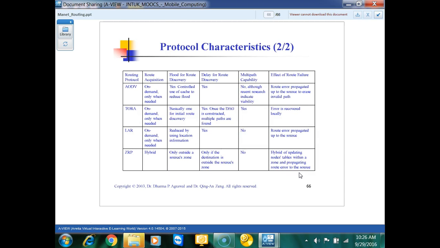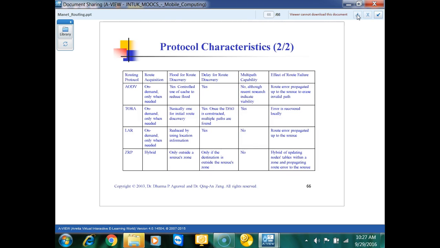This is one of the theories, and it is also on demand communication. Delay from discovery? Yes, there is delay of discovery, because you are doing broadcasting.